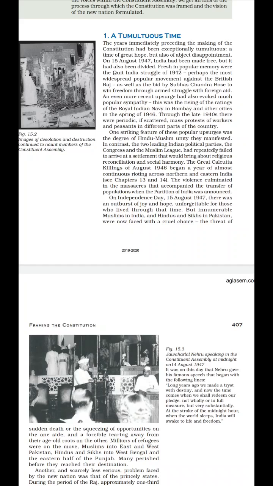Clear? In the later 1940s, there were protest movements by workers and peasants in different parts of the country. As you all know, riots took place in Calcutta in 1946, around the time of independence, and many innocent people were killed across northern and eastern India. Even during that time, women were treated badly. The worst treatment was given to women during that time.